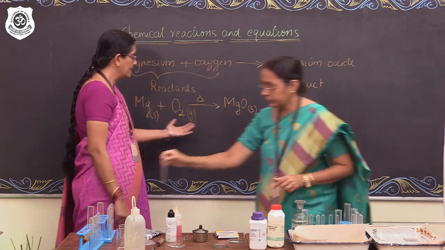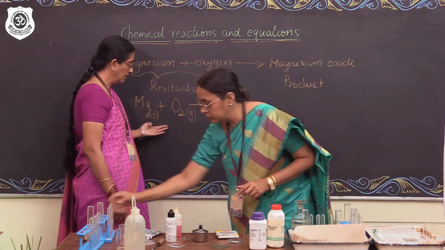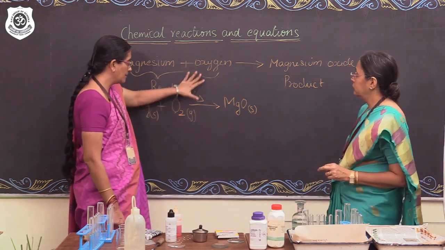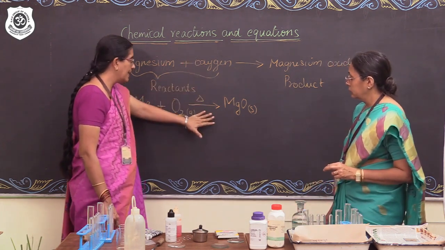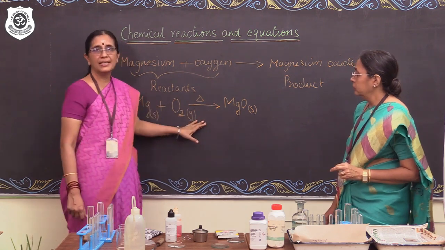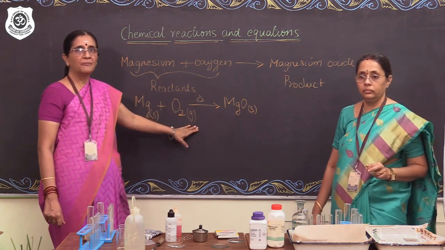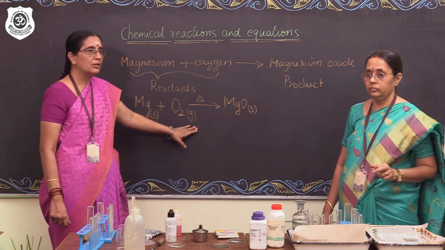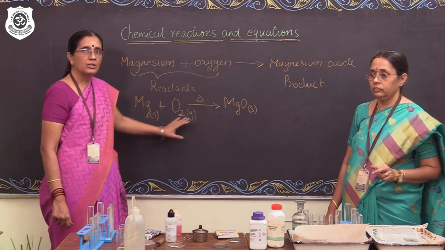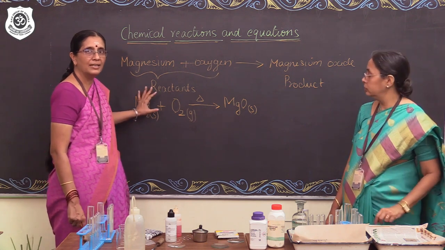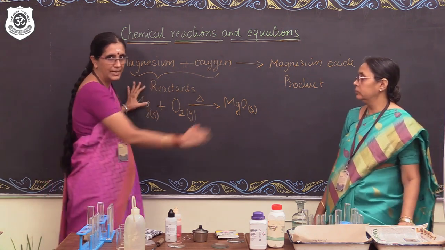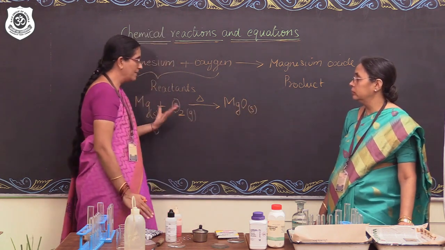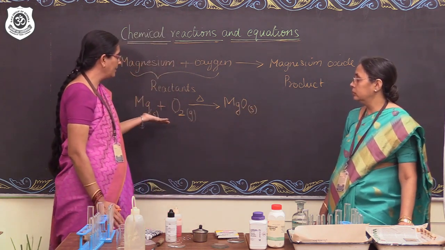Now, ma'am, looking at this equation, it looks simpler than what I've written here. But then there's something else missing here also. According to the law of conservation of mass, matter can neither be created nor can it be destroyed. So the mass of the matter on the left hand side, on the reactant side, should be equal to the mass of the products on the right hand side. Ma'am, it doesn't look like it's happening here.